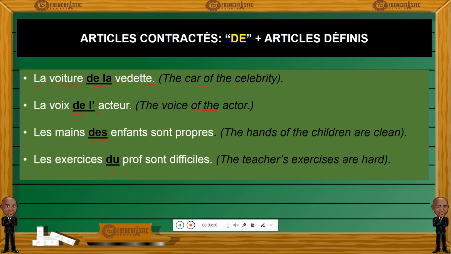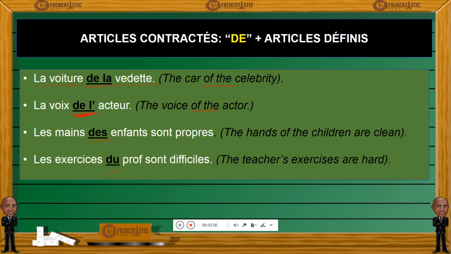La voix de l'acteur, so we have the actor's voice. So the voice belonging to the actor. In order to show the relationship of ownership between these two things, the voice and the actor, we use here a contracted article, de followed by an L apostrophe.